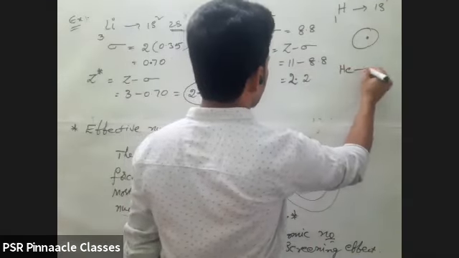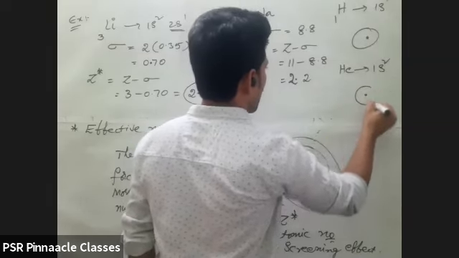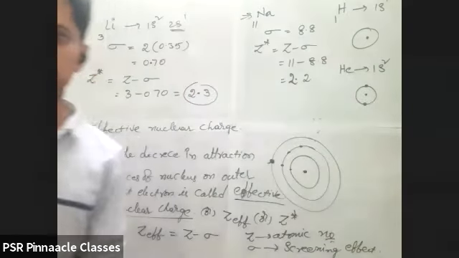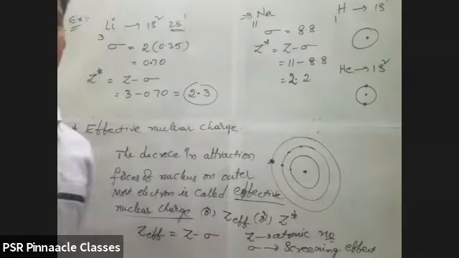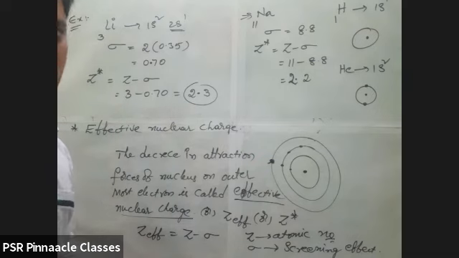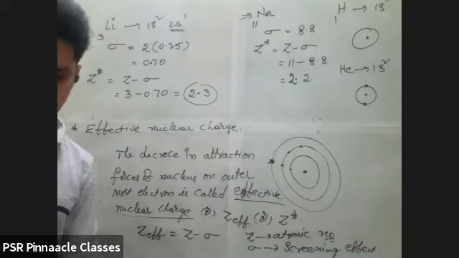The other day I said helium also, we can't find the screening effect because the 2 electrons will be in the same orbit. So you can't find the screening effect for that also. That's why we are taking from lithium onwards. All the examples will be there after lithium only.